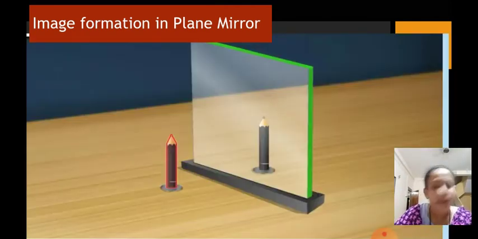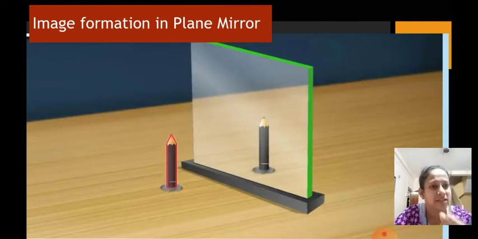If we place an extended source in front of the mirror, like a pencil, which is a larger source compared to the point source, how is the image formed?